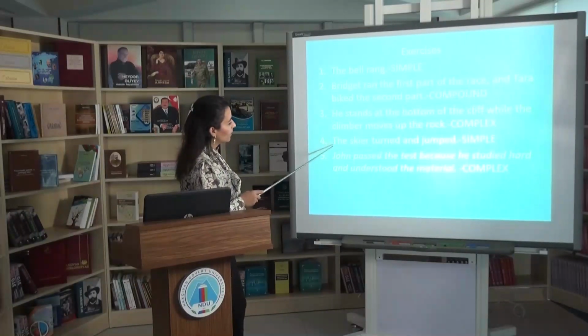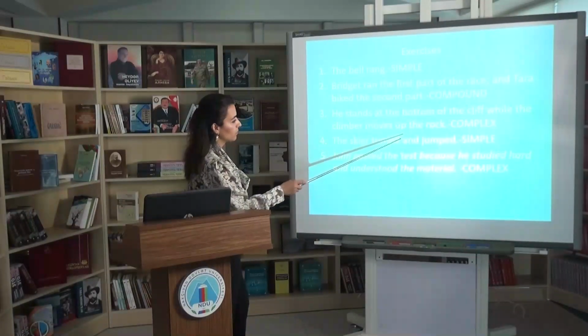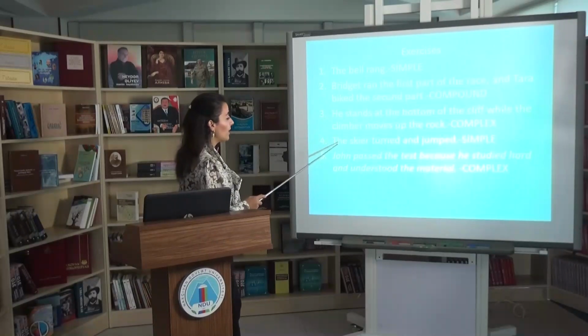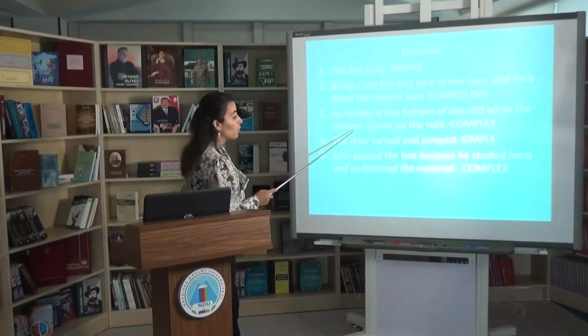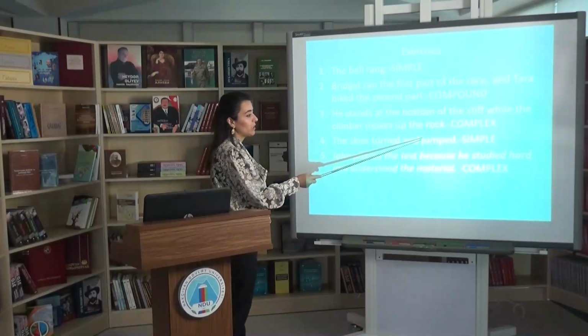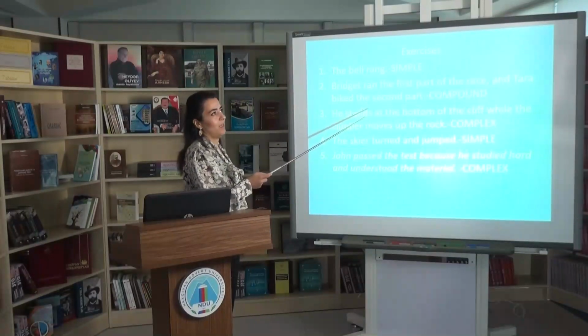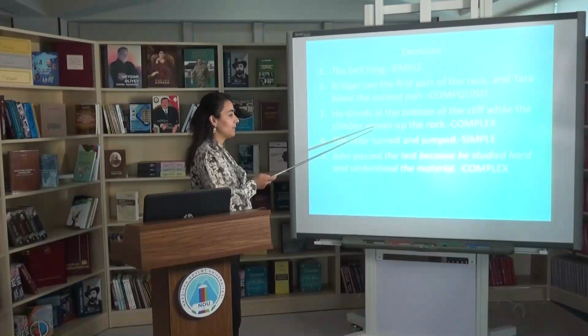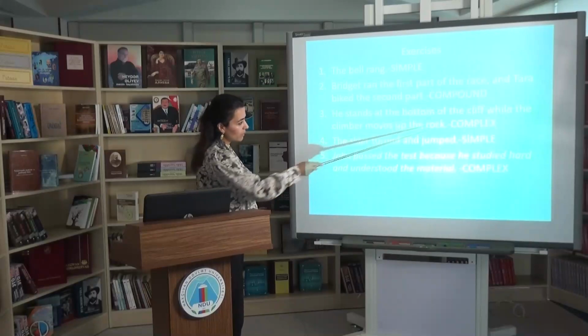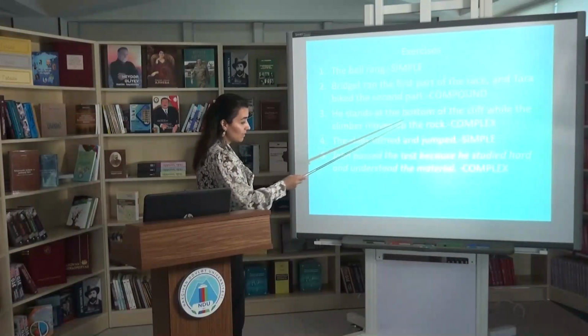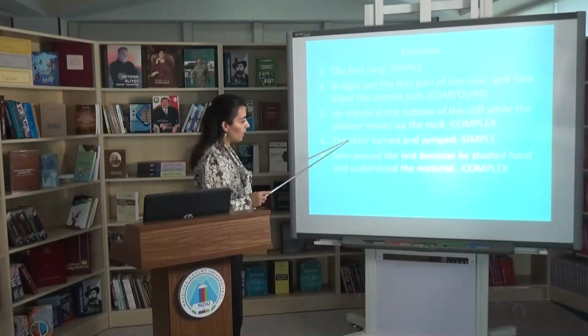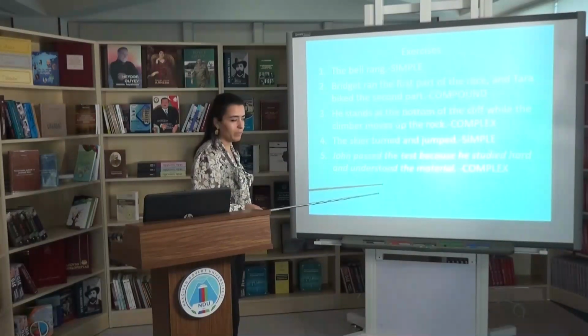So the next one, the skier turned and jumped. In this sentence, we have one subject. We have a compound predicate, which doesn't mean that this is an example of a compound sentence. This is an example of a simple sentence. This is a type of simple sentence with one subject and a compound predicate.